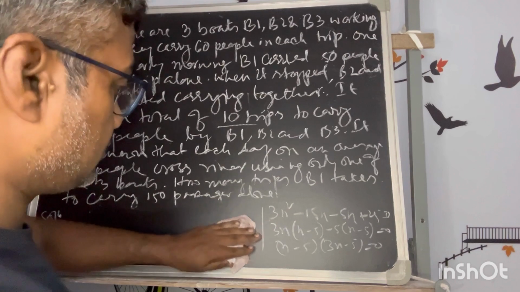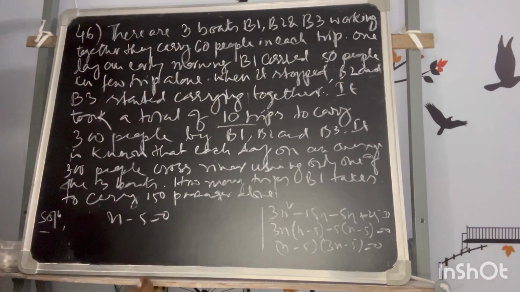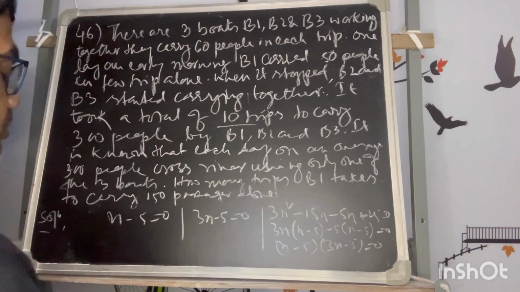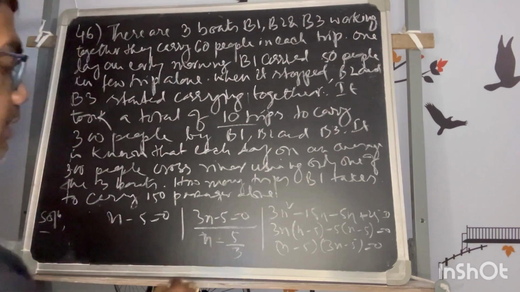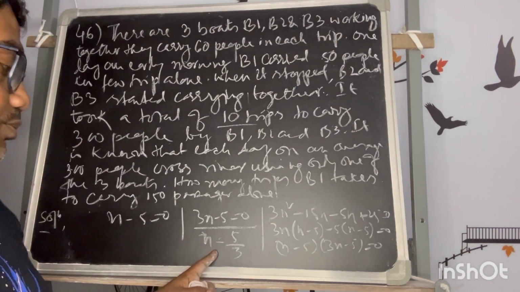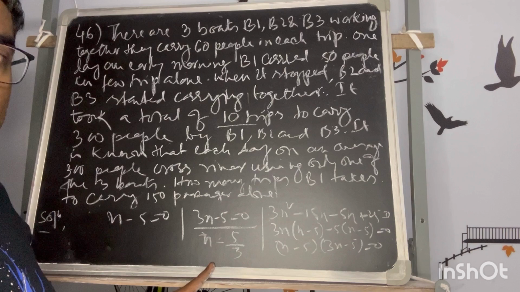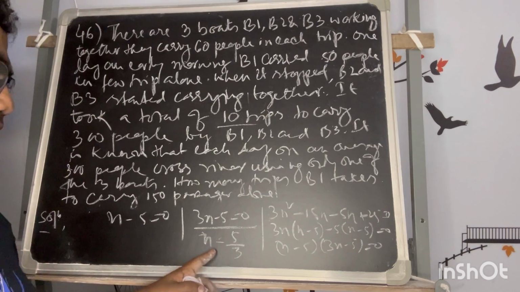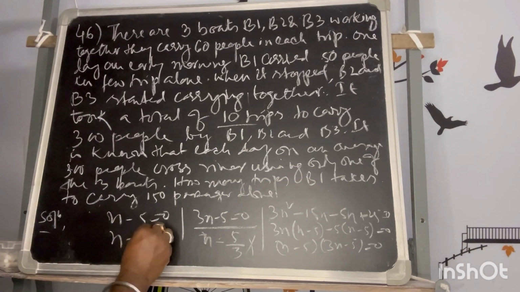So that means there are two possibilities: either n minus 5 is equal to 0, as this is a quadratic equation, and 3n minus 5 is equal to 0, or both can be 0. Now n here is 5 by 3. But n is an integer and cannot be a fraction, because a number of trips, either they will complete or they will not start. So 5 by 3 is a fraction. A fraction of a trip is not possible, so I can discard this. So the only possibility is n is equal to 5.